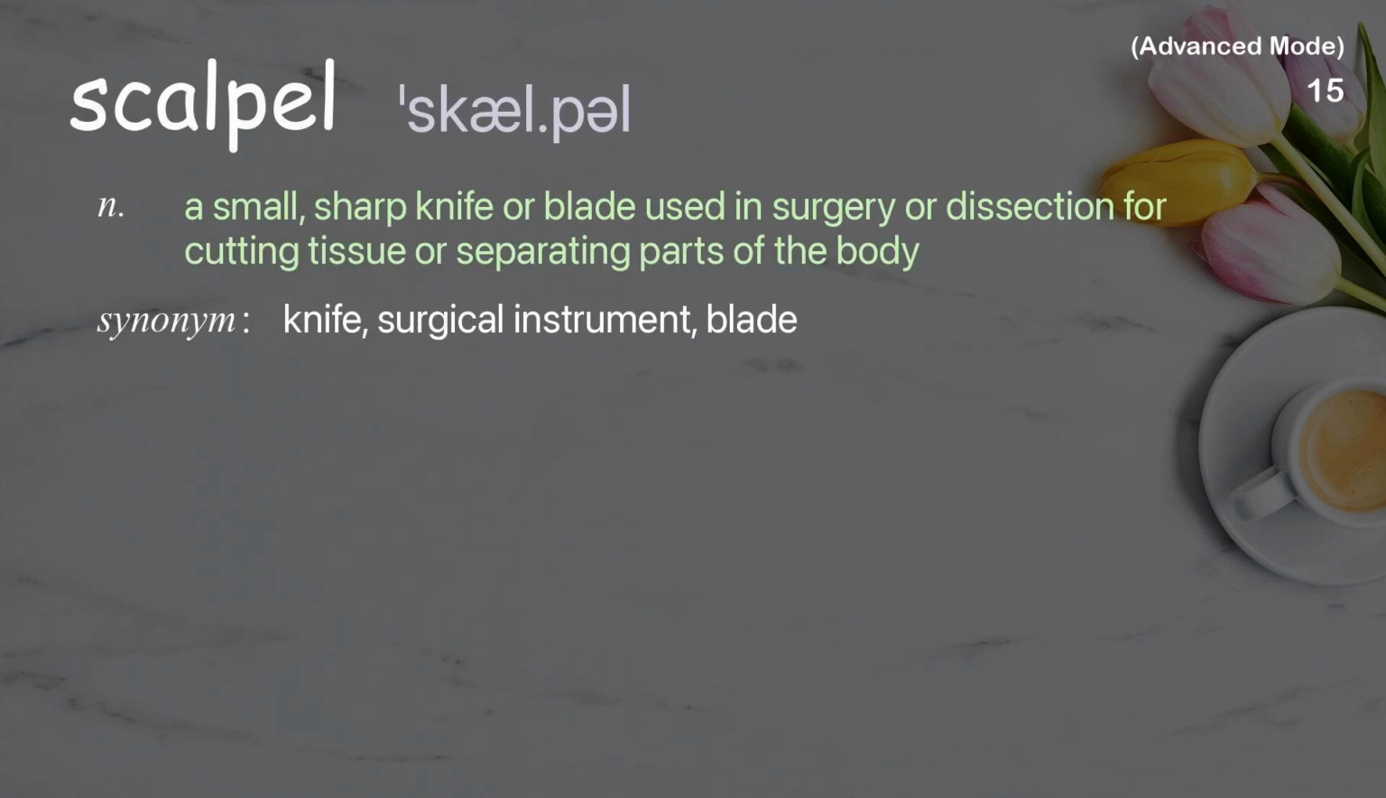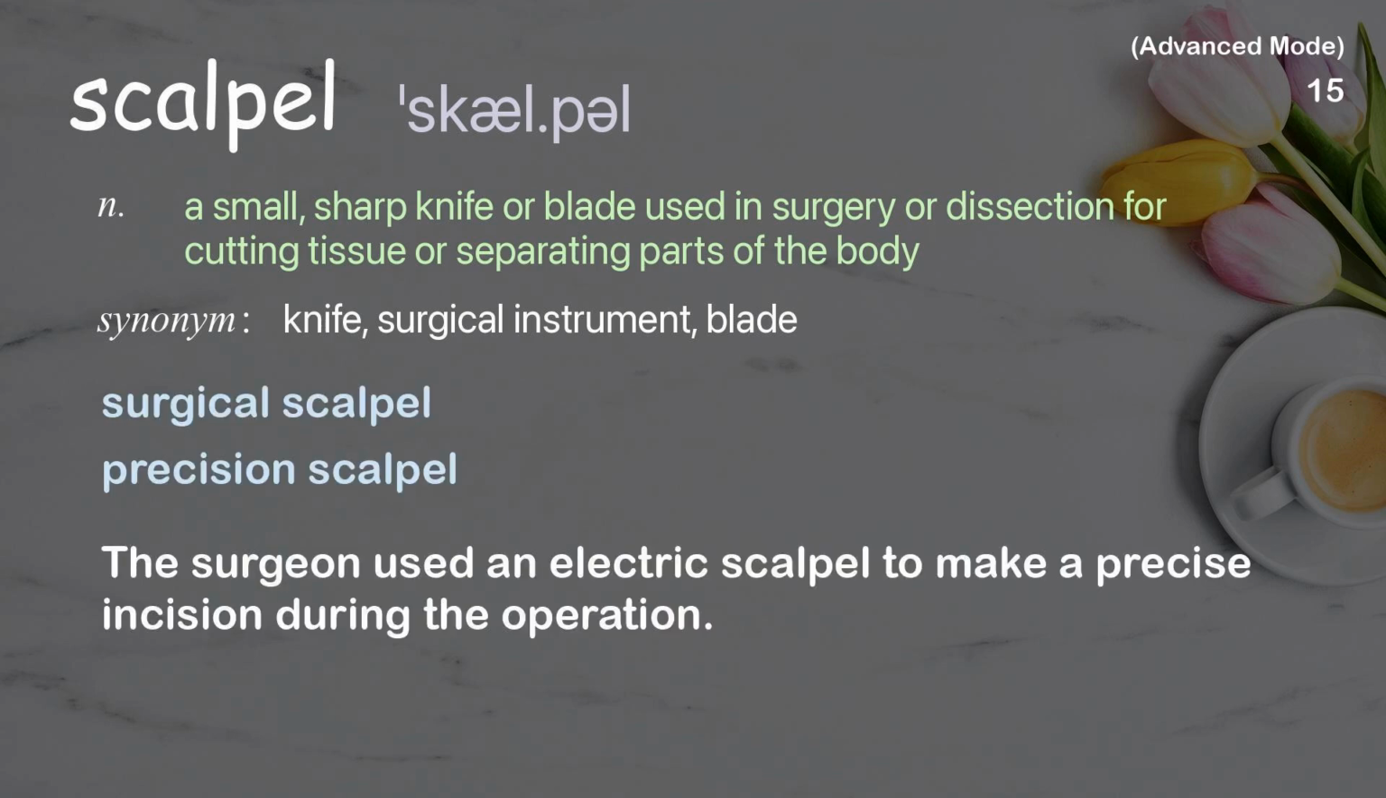Scalpel. A small, sharp knife or blade used in surgery or dissection for cutting tissue or separating parts of the body. Examples: Surgical scalpel. Precision scalpel. The surgeon used an electric scalpel to make a precise incision during the operation.